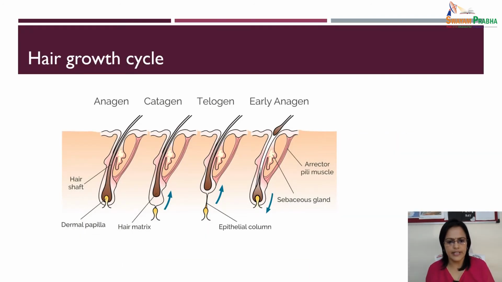This is the hair growth cycle. As you can see, the early anagen phase is there, then anagen, catagen, and telogen. So this is the hair growth cycle. Just practice this diagram as many times as you can so that you will be able to draw it very nicely in the examination, with good labeling. Labeling must be there in the diagram.